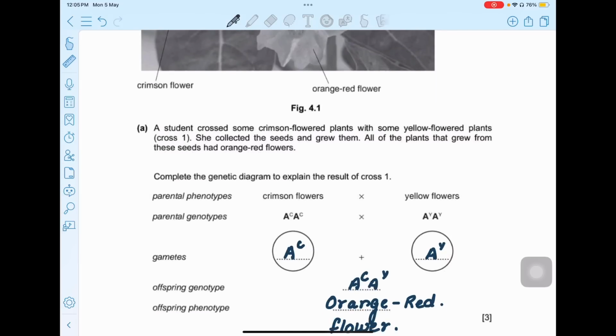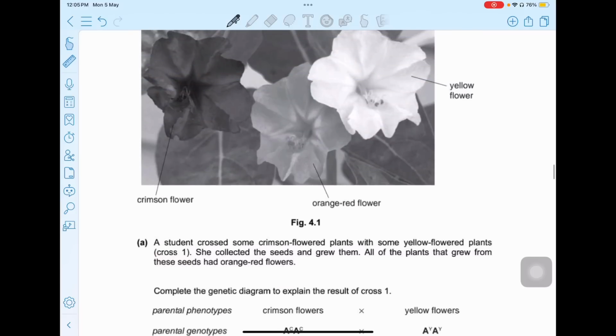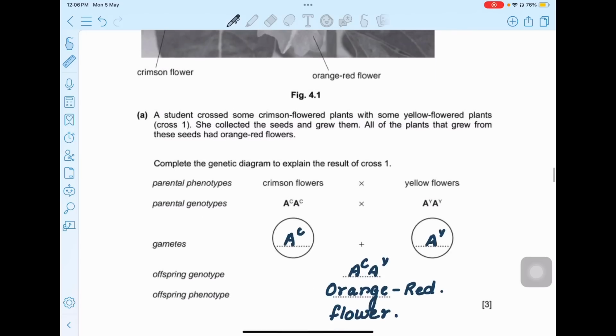So a student crossed some crimson flowered plants with some yellow flowered plants, cross one. She collected the seeds and grew them. All the plants that grew from these seeds had orange-red flowers. So that is an example of codominance. Why? Because neither of the parents is showing up in the next generation. It is a totally different phenotype, which is a combination of both the parents. So that is why it is called codominant, because in this a totally different phenotype is produced.